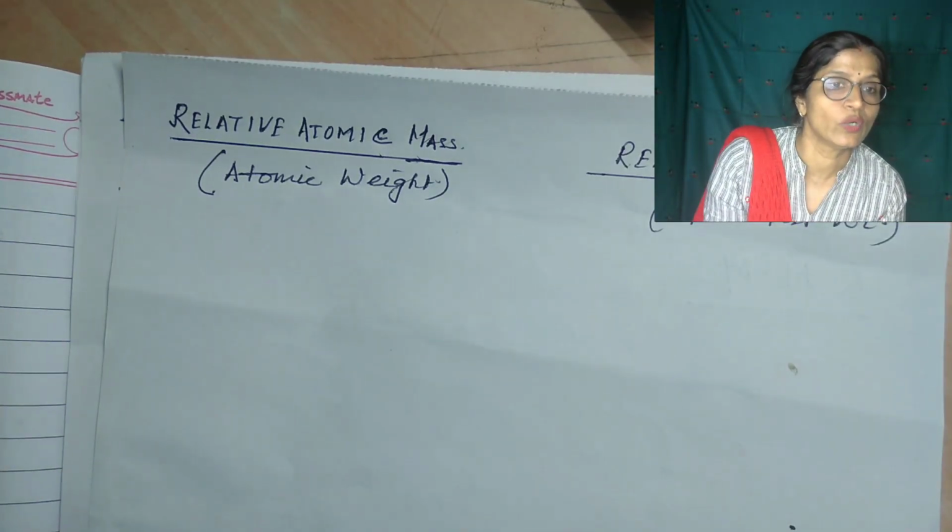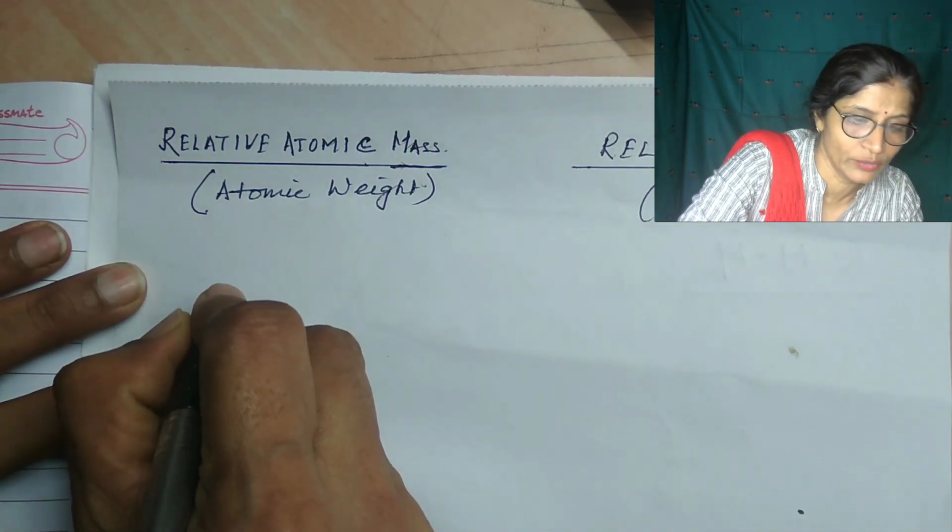Carbon, because it was found that the mass of a carbon atom is 12. So 1 by 12 the mass of the carbon atom, this carbon-12 isotope, has been taken as the standard atomic mass for comparing the atomic masses of other elements. So nowadays carbon has been taken as the standard unit for comparing the atomic mass of other substances. First, I want to tell you what the atomic mass unit is.